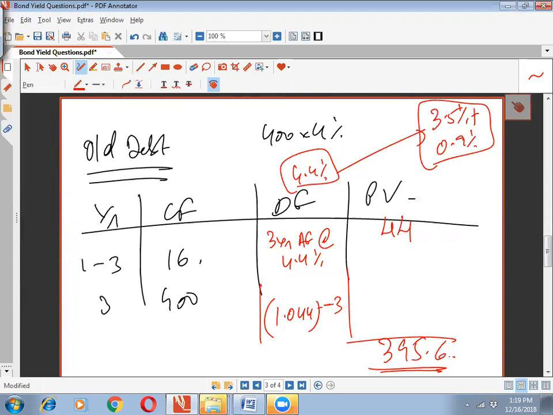Okay, so the entire value turns out to be 395.6.